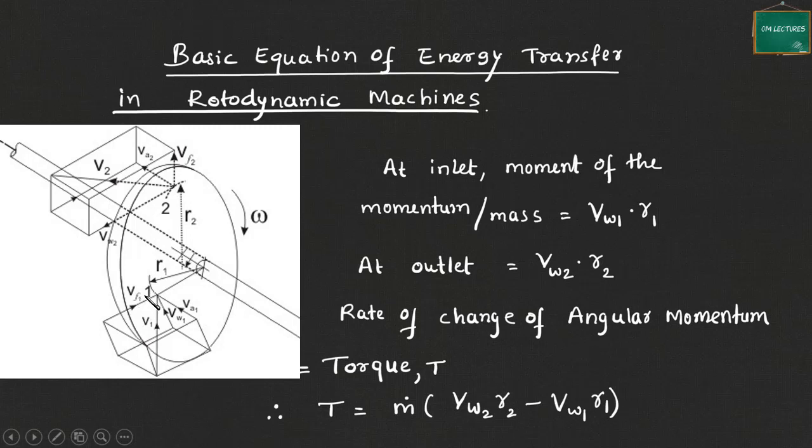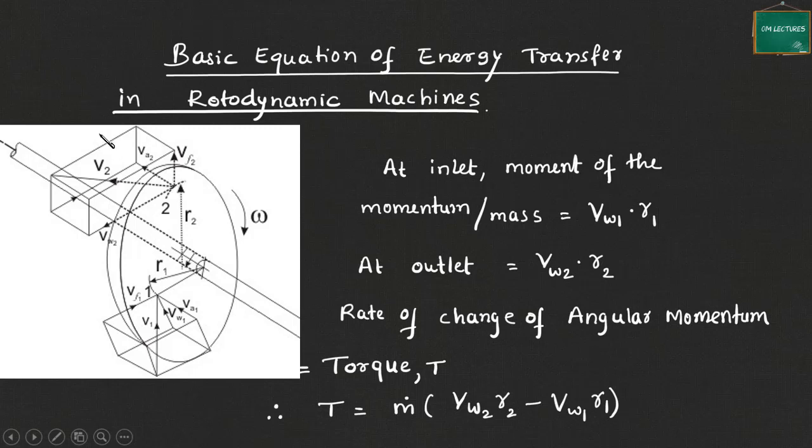Another direction, the third direction, is along the tangent of the rotor. You can see VW1, this is along the tangent at point 1. So it is denoted as VW1, the tangential component. It is also known as the whirl component. We will discuss the significance of these velocity components later also. Okay. In subsequent videos, we will discuss.